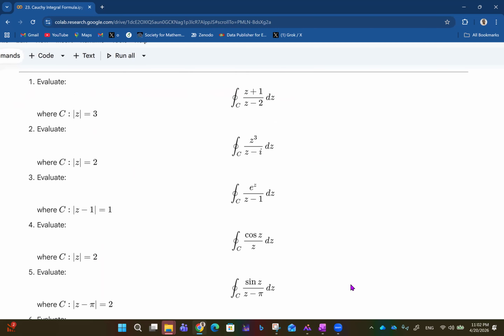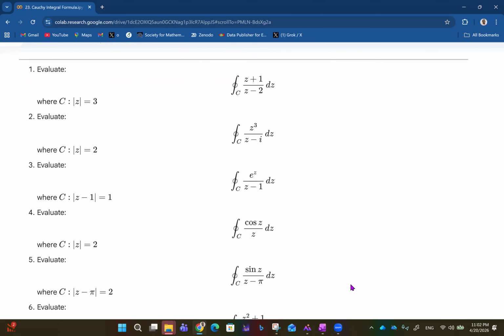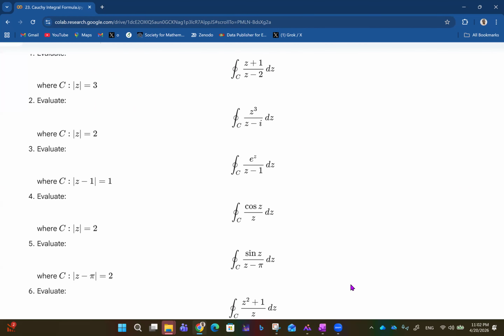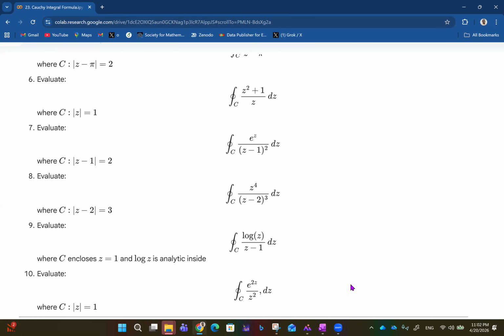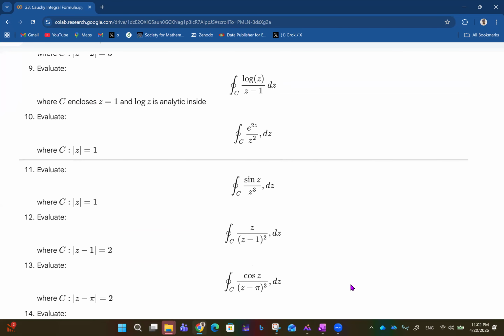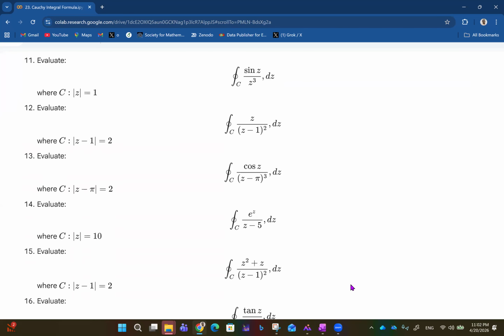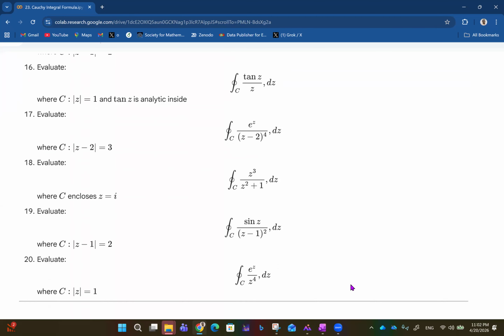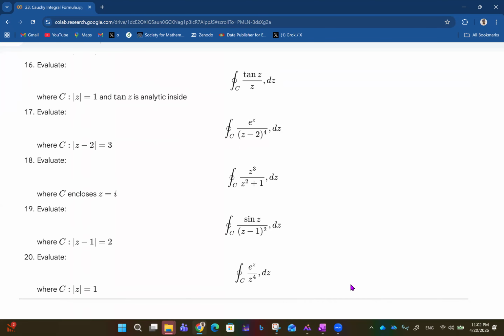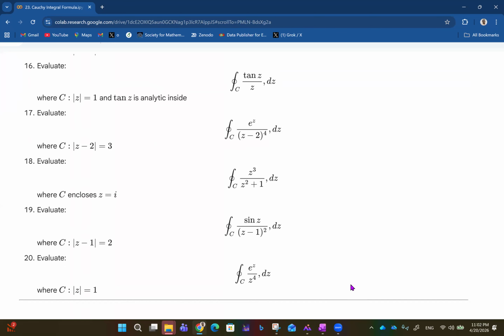So we have 1 to 20 as usual. You have 1 to 5 here, then 6 to 10, 11 to 15, and then 16 to 20. I'm going to answer two of these. I'll be answering 3 and 7, and then we'll call it a day with this one.